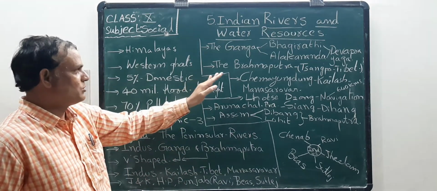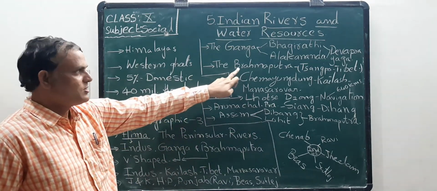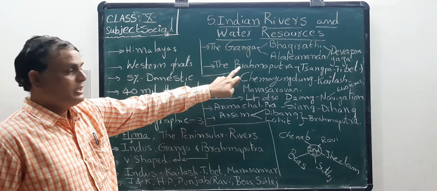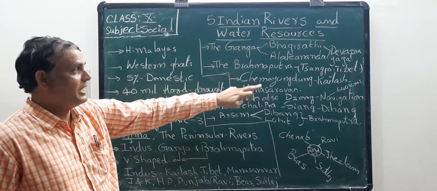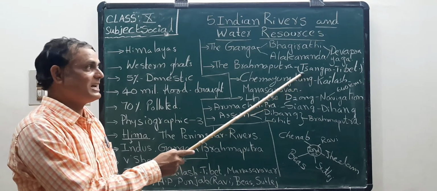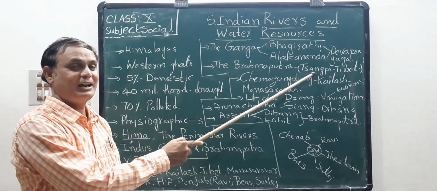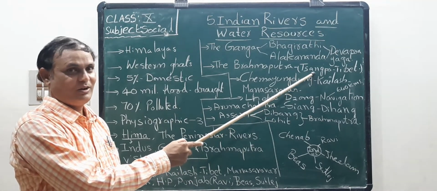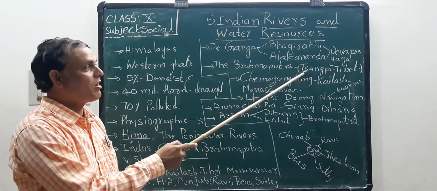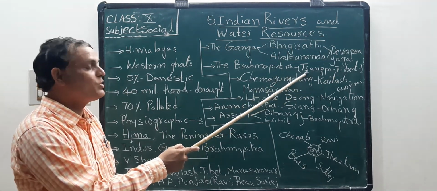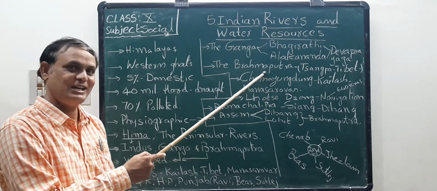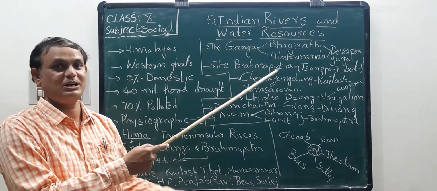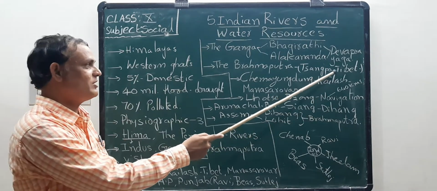Now we come to the Brahmaputra River. So listen, students. This Brahmaputra River is known in Tibet as Sangpo. The T is silent, boys. Sangpo River. Very important bit: what is it called in Tibet? Sangpo River. In India it is called Brahmaputra, but in Tibet it is Sangpo. Have you understood?